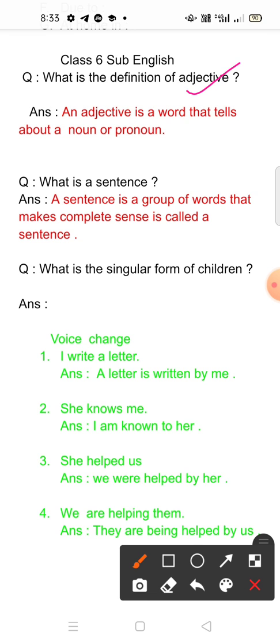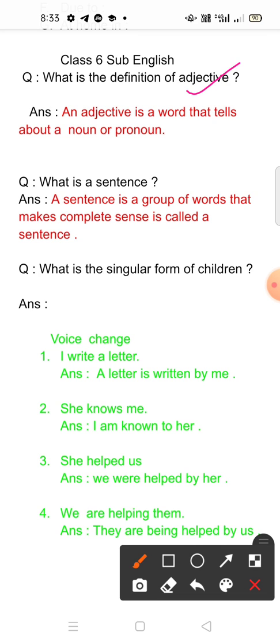Just for an example, take the sentence: Ramesh is a clever boy. The word clever describes Ramesh. Here Ramesh is a noun, and for Ramesh you can take the pronoun he. That's why I have written it tells about a noun or pronoun.